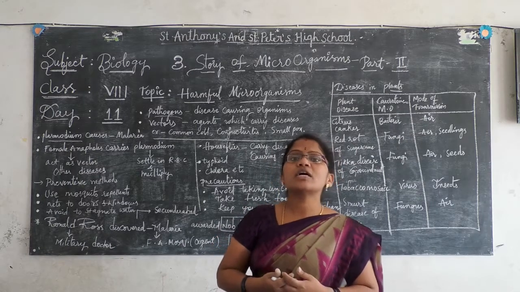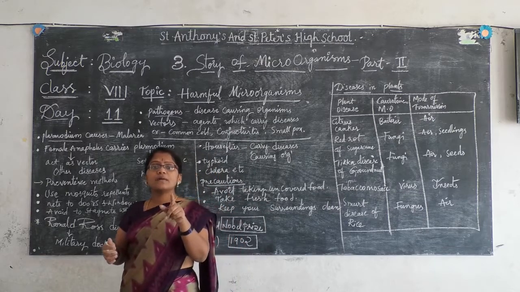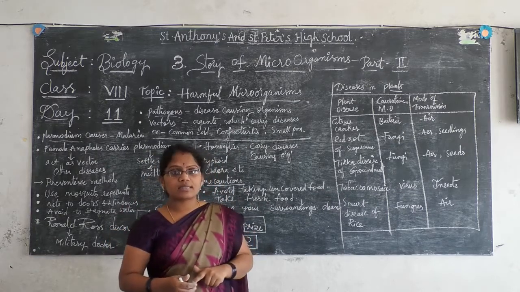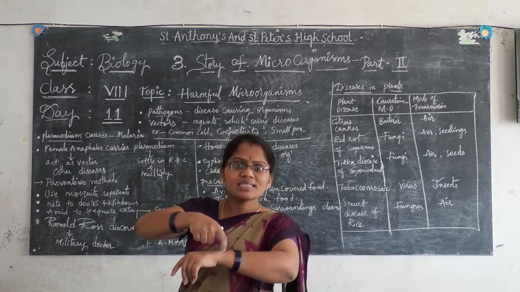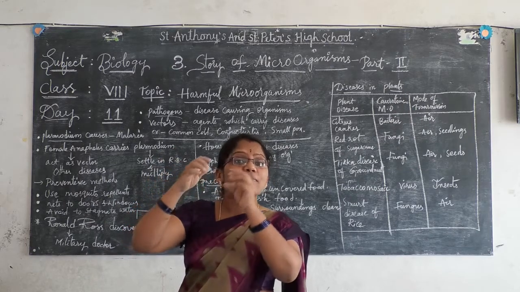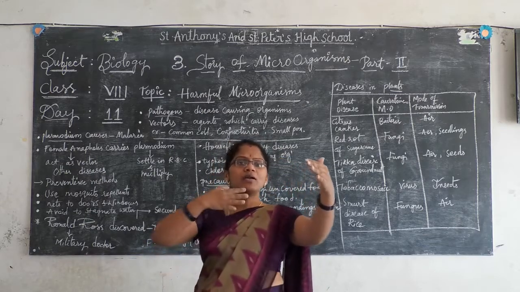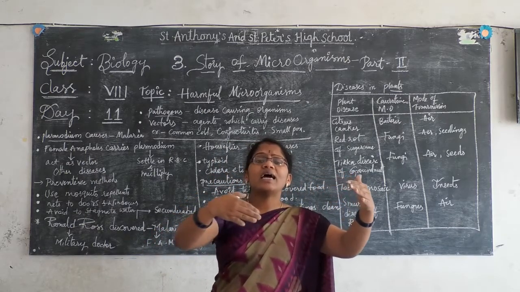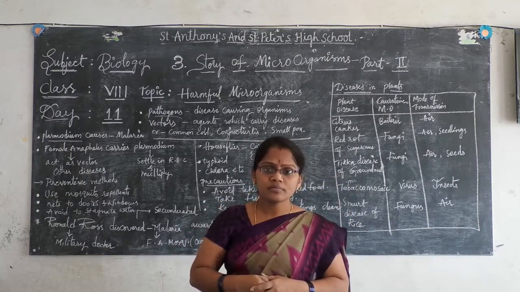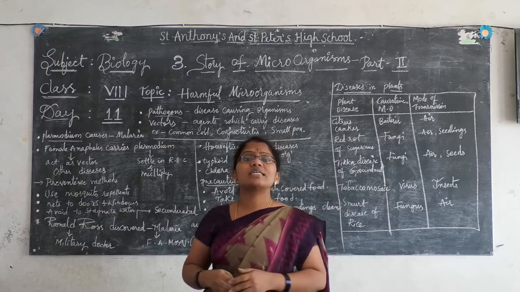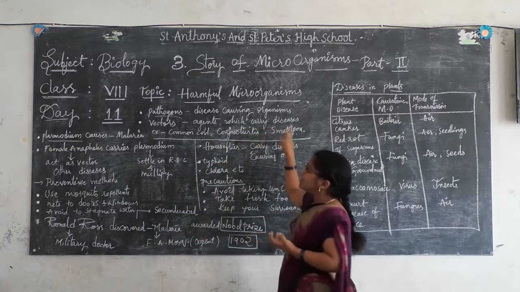House by some precautions. So here mosquitoes are acting as vectors to carry the Plasmodium in their body. When a mosquito bites us, the Plasmodium present in the mosquito's body will enter into our body. In between the Plasmodium and us, who is acting in the middle as carrier or agent? The female Anopheles mosquito. The female Anopheles mosquito is acting as the agent, the vector, responsible to carry the disease.